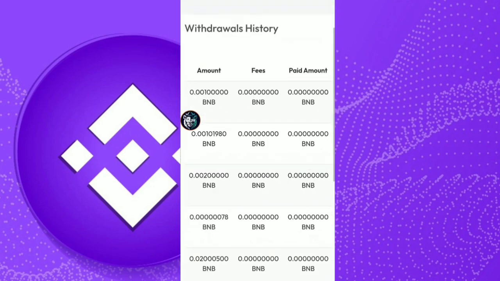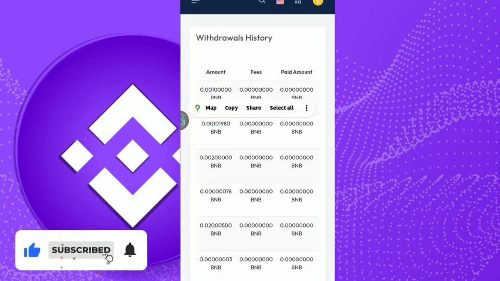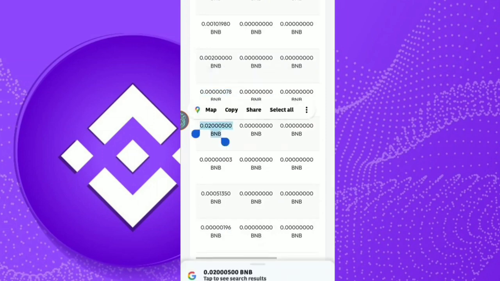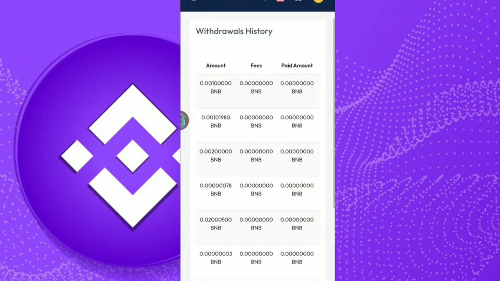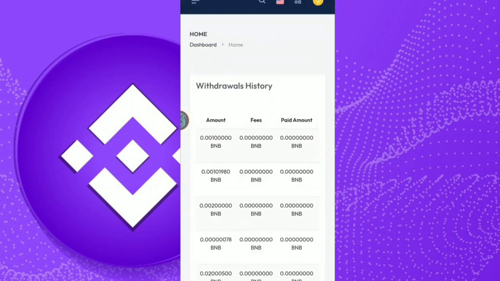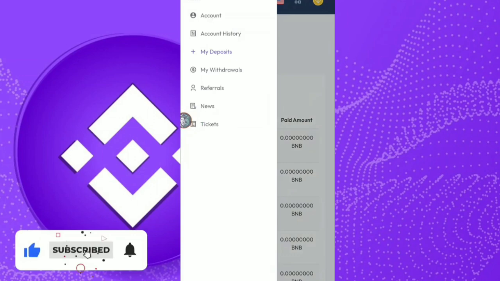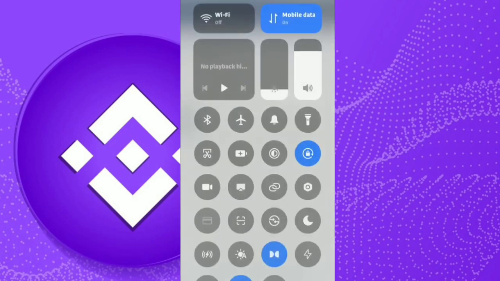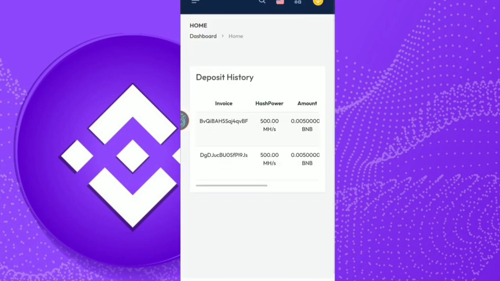My network connection is a little bit slow, but you can see I have withdrawn 0.001 here, 0.001 here, 0.002 here, and this much amount here, and also 0.002 BNB here. This is the site, so you can also earn a huge income from this website very easily. You can see in my deposit section how much I have deposited, because I haven't deposited anything on this website. I haven't invested a single penny on this website, and you can see I got paid all the amount here.